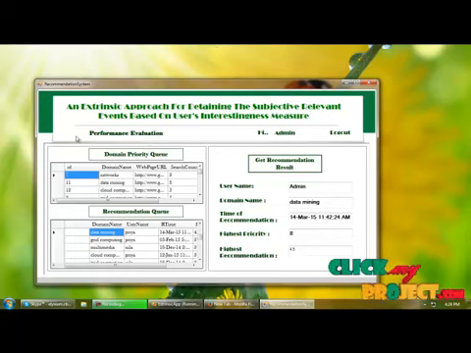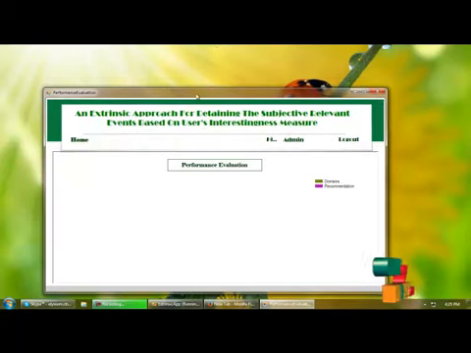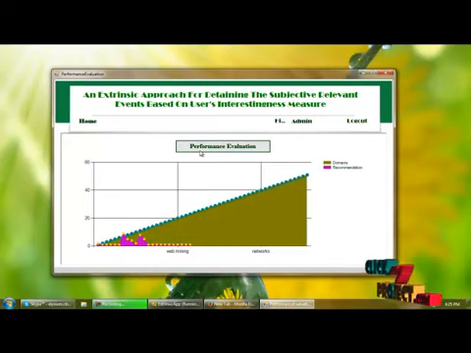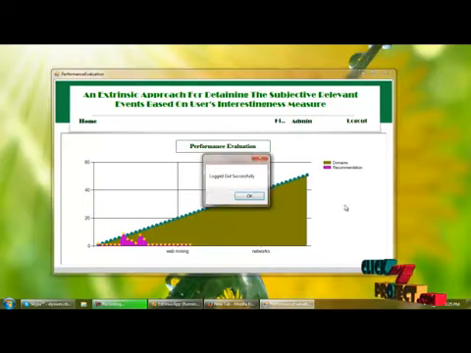And next, performance evaluation. In performance evaluation, we are getting the evaluation based on domains and the recommendation. The domains are networking, web mining, data mining, and these domains are searched based on this evaluation, and this is mentioned as recommendation. So this is evaluated based on the search history of domains and the recommendation history of a particular domain. So let's log out of the admin.